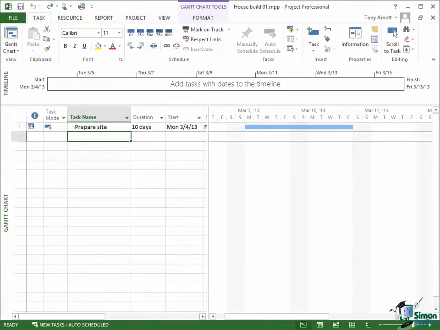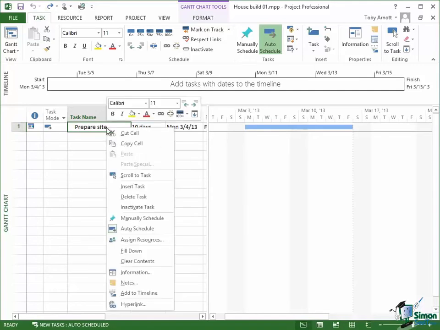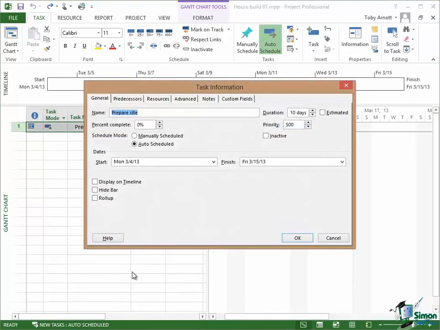Now, before we move on to add some of the other tasks and look at some of the other aspects of setting this project up, I want to just click on that row in the Gantt chart again so that it's selected. You can see the ID highlighted on the left there. If I right click to get the contextual menu, then 3 or 4 items from the bottom, one of the options is information. Click on information and it brings up a very important dialog, which is the task information dialog, which contains all of the key information about any individual task in a project.